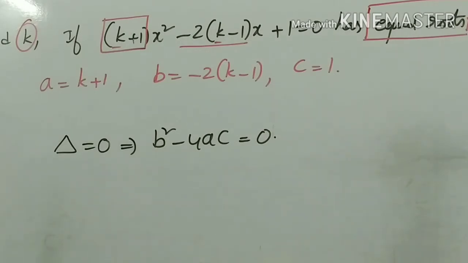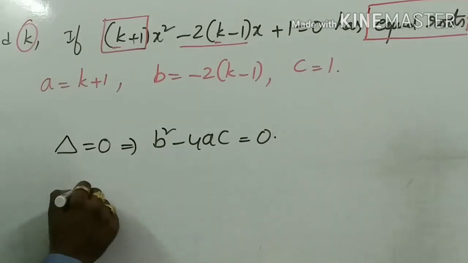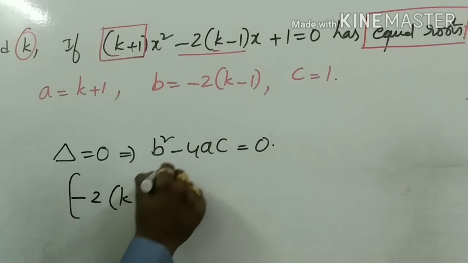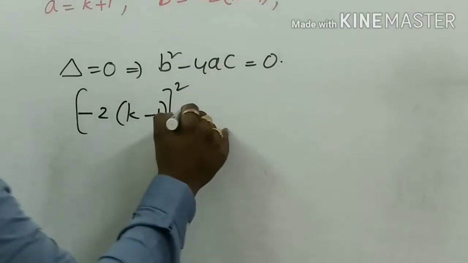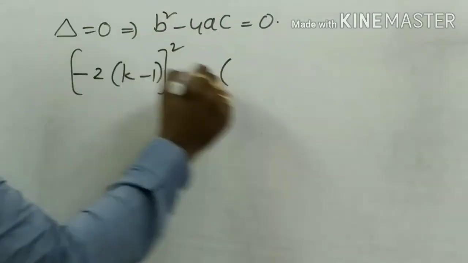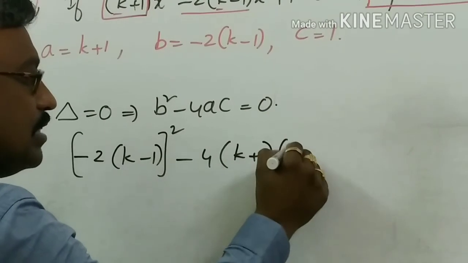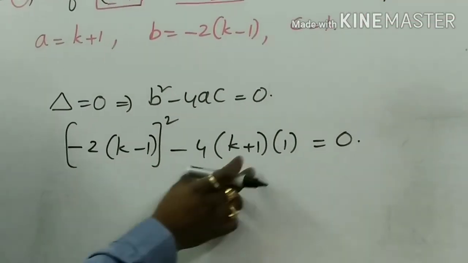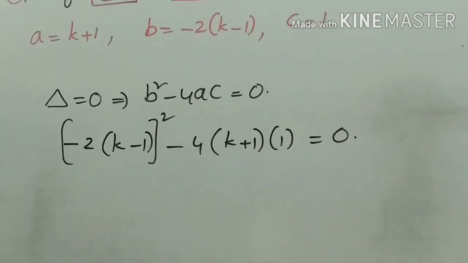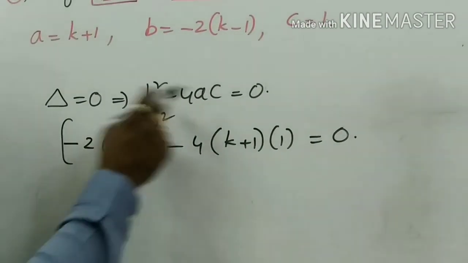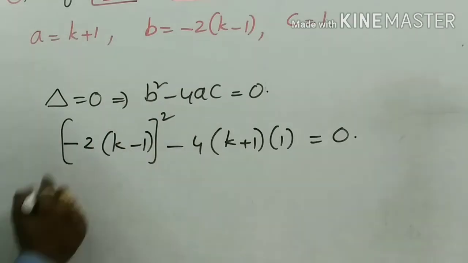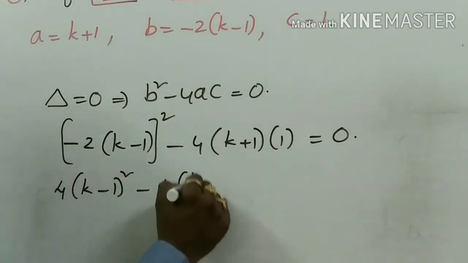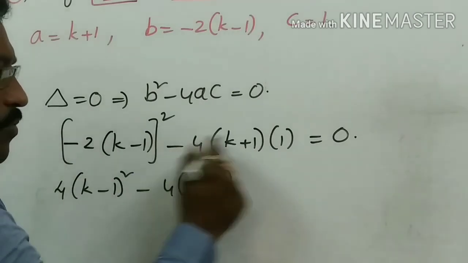I am taking these values and substituting here. Minus 2 into k minus 1 whole square is b square, minus 4 a, k plus 1, c is 1, is equal to 0. Here minus whole square will become plus 2 square, 4 into k minus 1 whole square, minus 4 into k plus 1, 4 ones are 4.